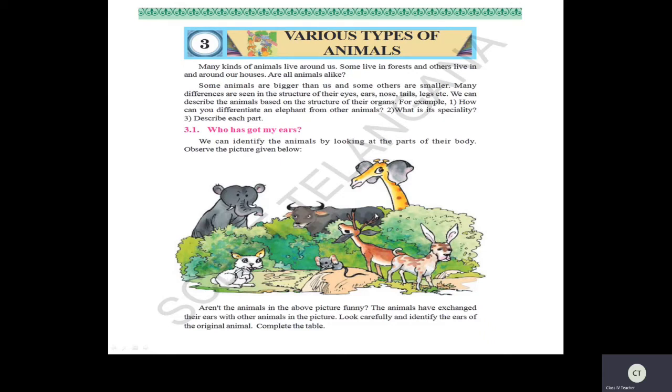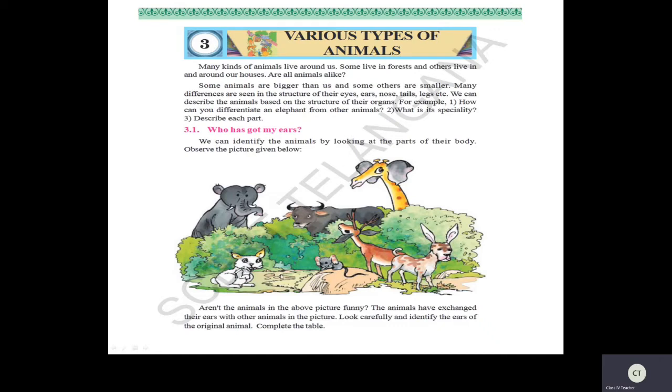Now here in the next page they have given one table. We have to identify and we have to see. See children, first let us start from elephant. See this elephant children. So whose ears it is sharing? Yes, it is sharing mouse. The ears of mouse are shared by this elephant. Now, if you see this giraffe, so it is sharing whose ears, children? Yes, elephants. Now, if you see this dog, so whose ears it is sharing? This dog?